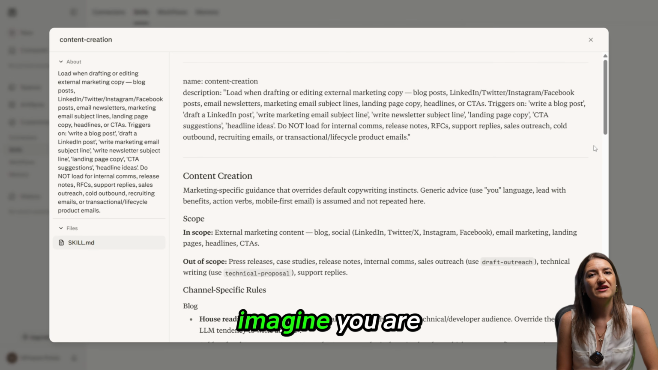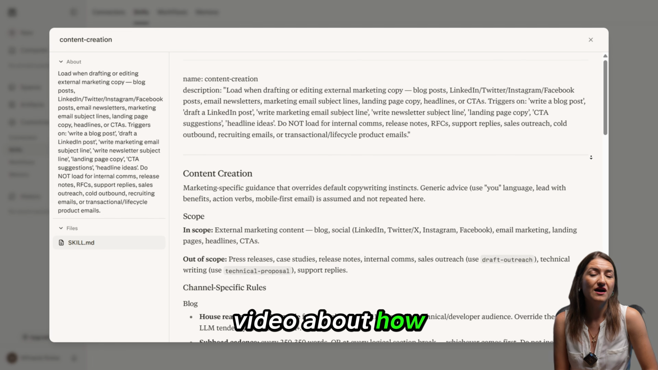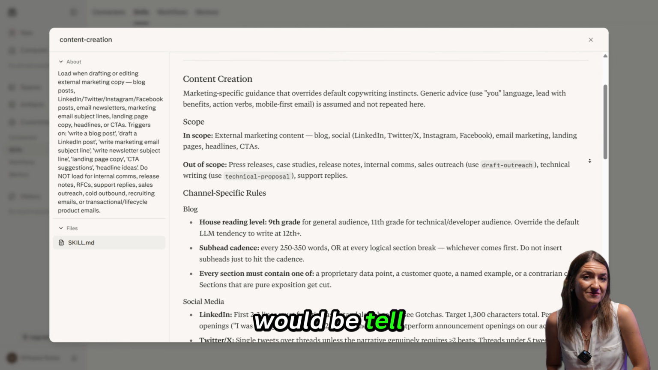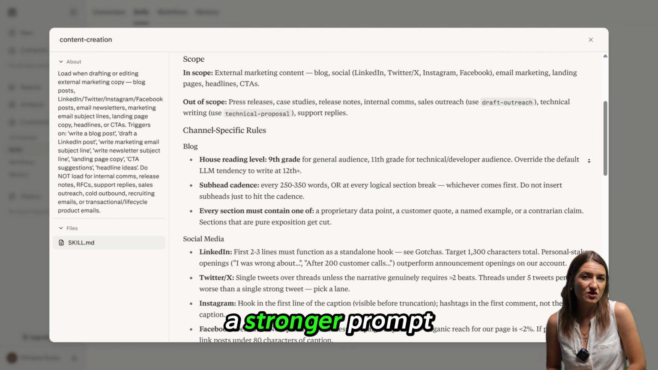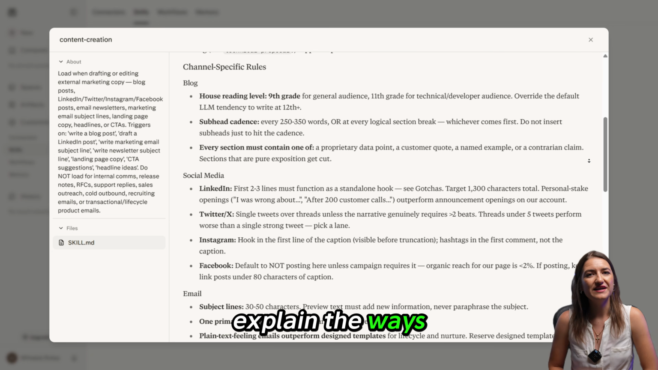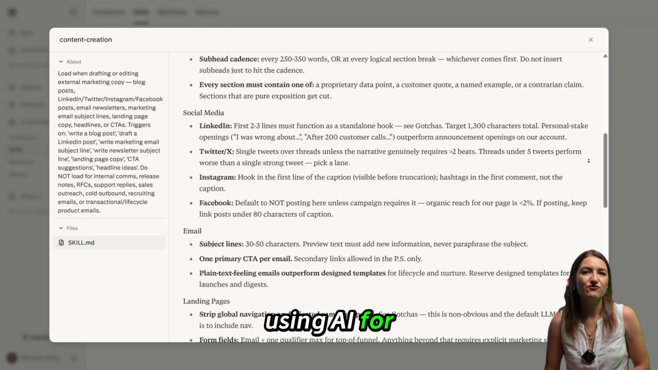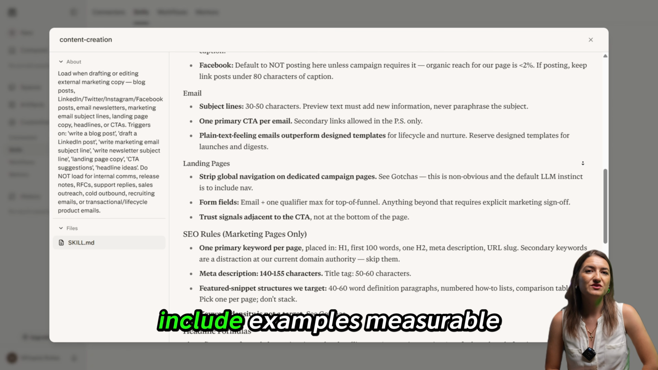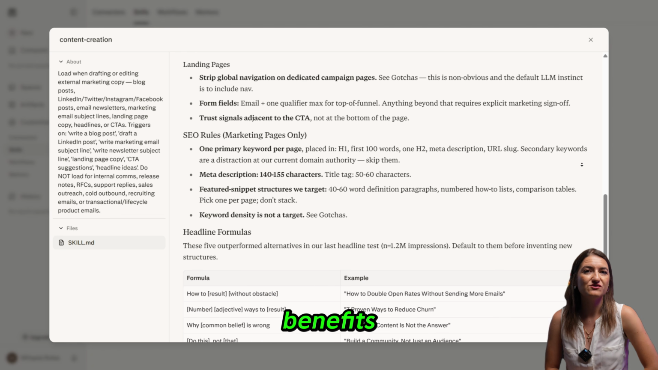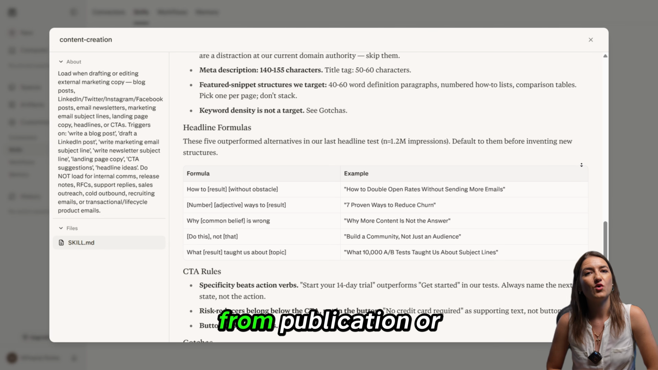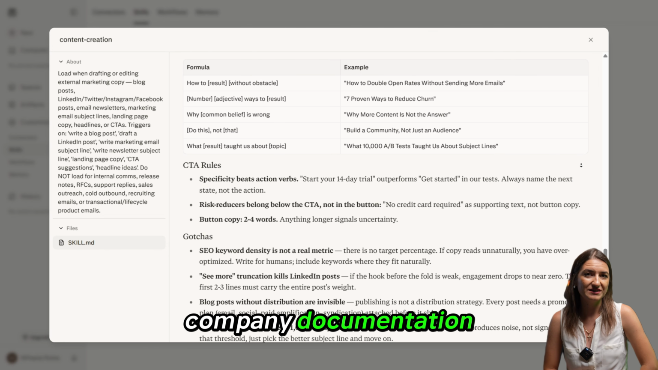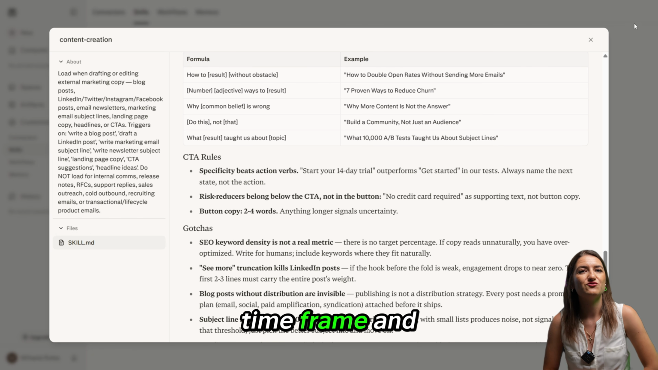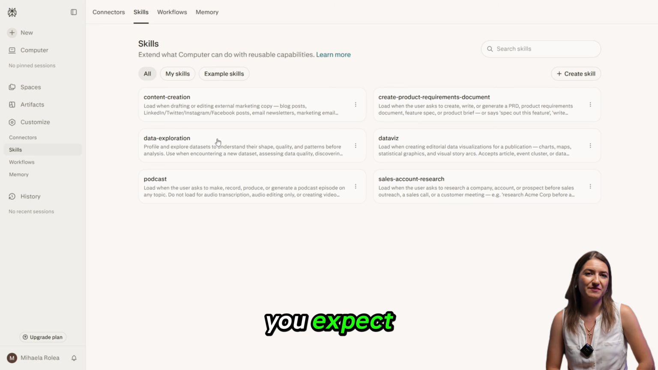Consider an example. Imagine you are creating a YouTube video about how AI is changing small businesses. A weak prompt would be, tell me about AI in business. A stronger prompt would say, explain the ways small businesses are using AI for customer support, marketing, administration, and analytics. Include examples, measurable benefits, risks, and sources from publications or company documentation. This prompt defines the audience, categories, evidence, time frame, and type of sources you expect.